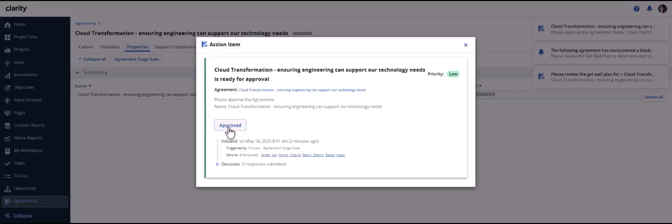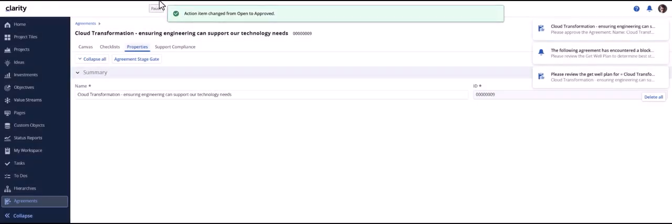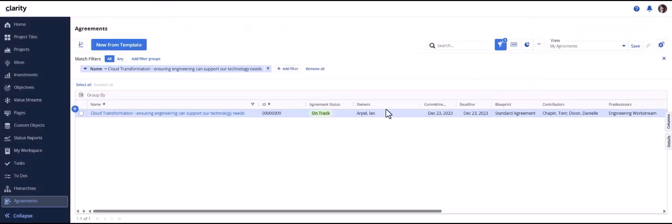User clicks on approved button on notification and then the agreement status is changed from delayed to on track. This is how we can create a process using agreement as an object.